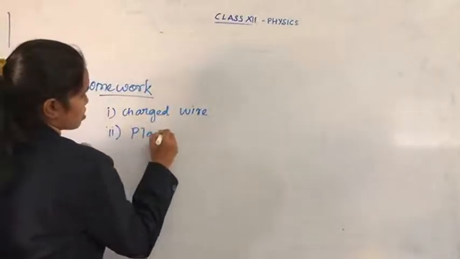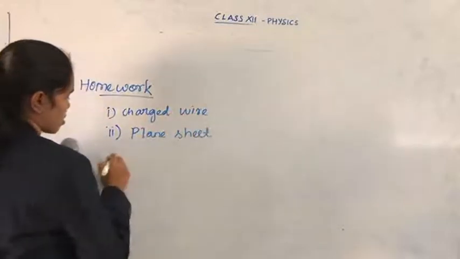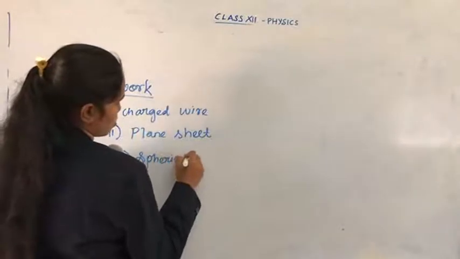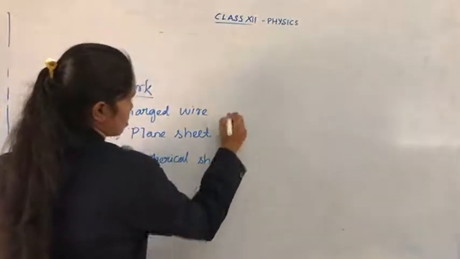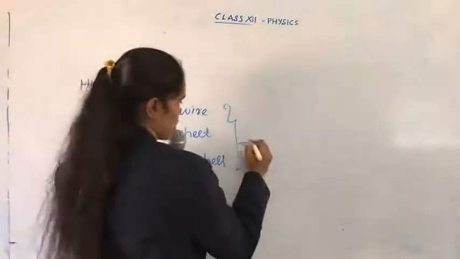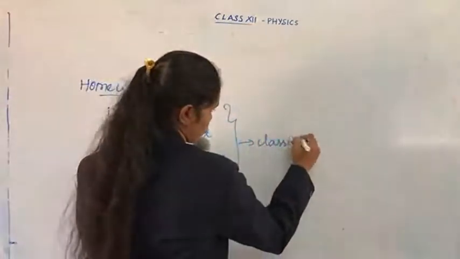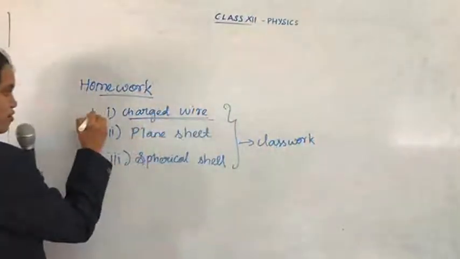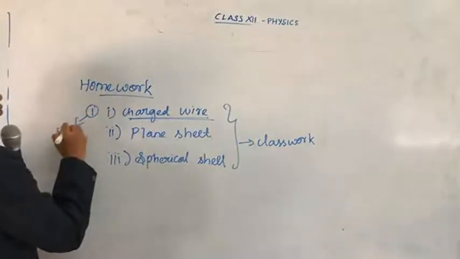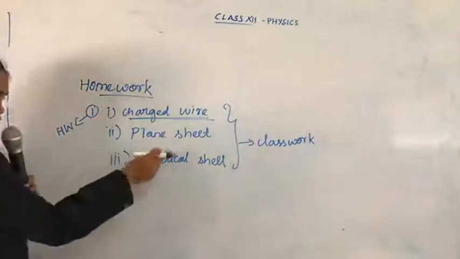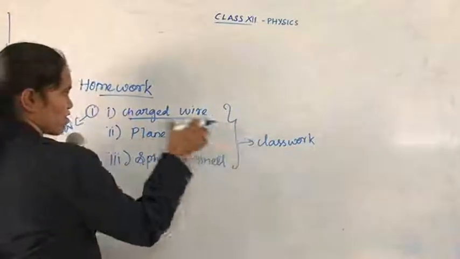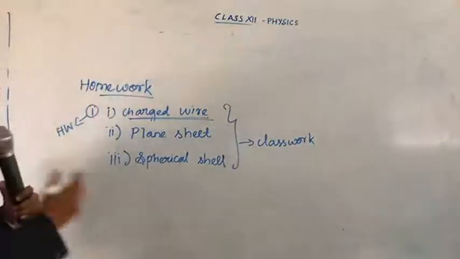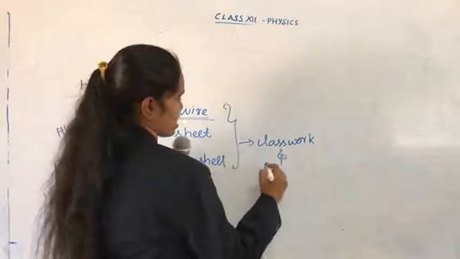Second, plane sheet. And third one, spherical shell. These 3 derivations you have to write in your classwork note first of all. And the first one, the charged wire, you have to write in your homework note. Make all the 3 as classwork and assignment.